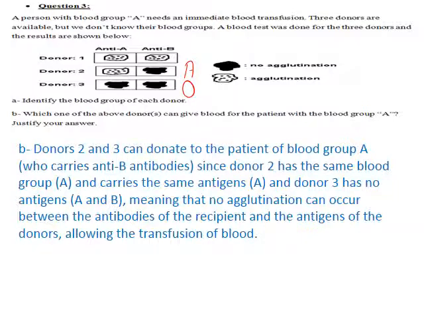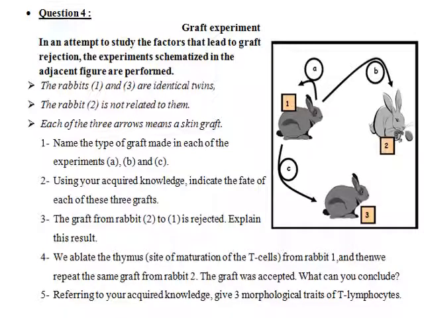O is known as a universal donor. So donors 2 and 3 can donate to a patient of blood group A who carries anti-B antibodies, since donor 2 has the same blood group A and carries the same antigen A, and donor 3 has no antigens A and B, meaning that no agglutination can occur. Okay? Moving to question number 4.